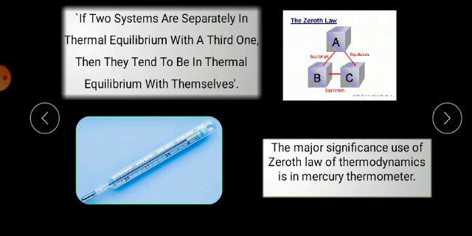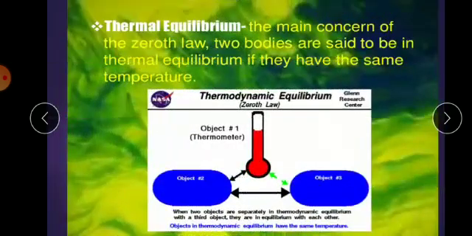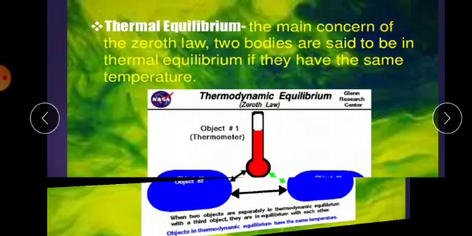The major significant use of the zeroth law of thermodynamics is the mercury thermometer, as an example. According to the zeroth law, two bodies are said to be in thermal equilibrium if they have the same temperature. Suppose here in the mercury thermometer, this is considered A, and this is B as well as C. You can imagine A will be in equilibrium with B as well as C, so both should be in equilibrium with the third one also. B and C are also in equilibrium. So the mercury thermometer works by using the zeroth law of thermodynamics.